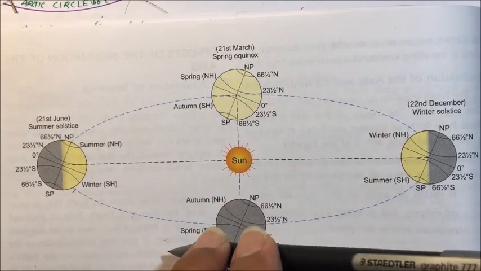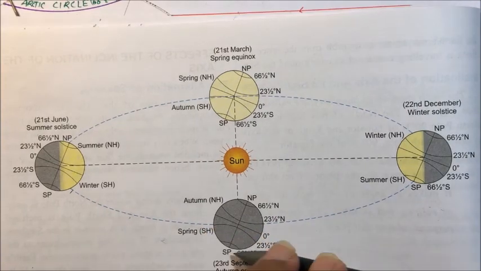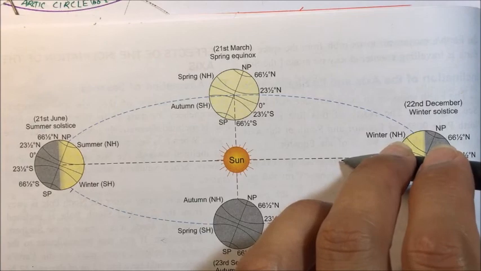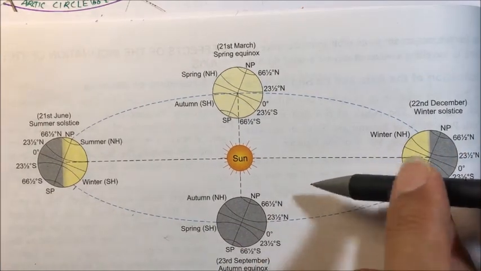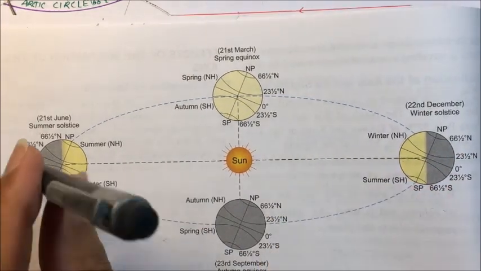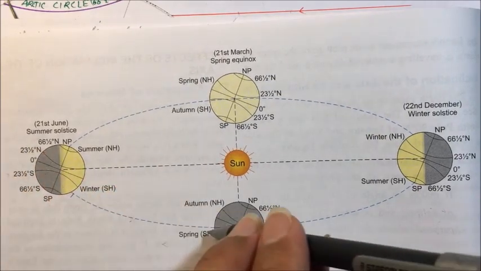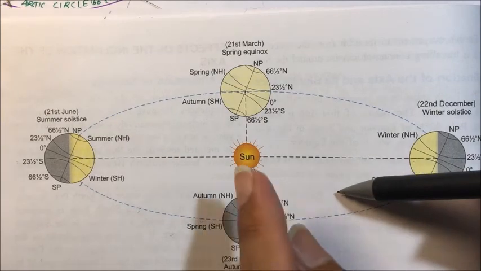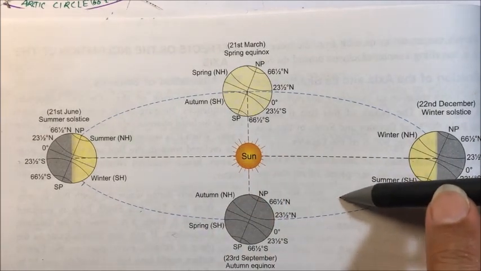Here it became overhead on equator. As we move towards 22nd December, that is as we complete half of the ellipse, the sun will be overhead on Tropic of Capricorn. So from Cancer to equator it has moved, from equator to Capricorn it has moved. So in this position, the sun rays will be overhead on Capricorn.